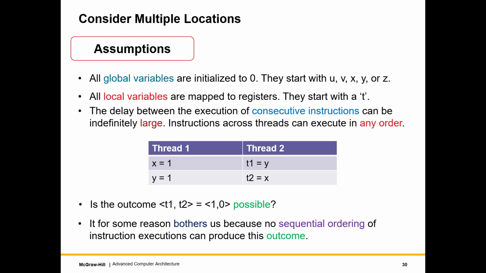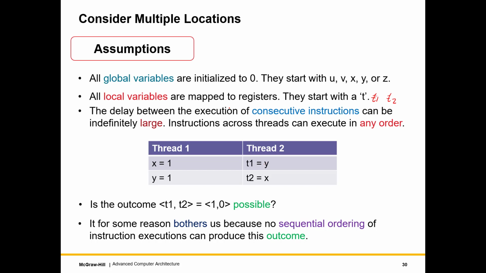They start with a T. So T for, you can say, temporary. So they would be of the form T1, T2, T3 and so on. For all the local variables, any writes to them are not visible across the cores, right? So these writes are not visible.